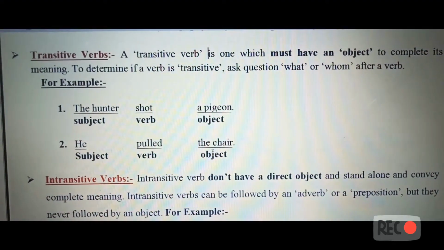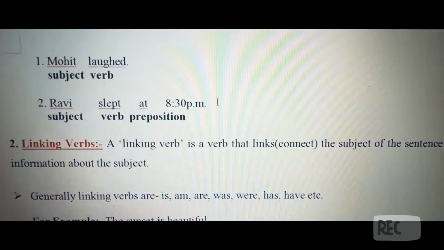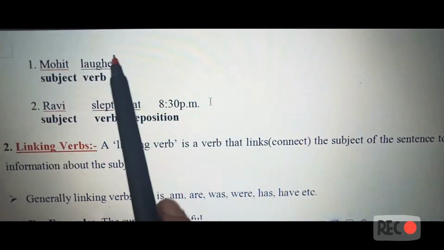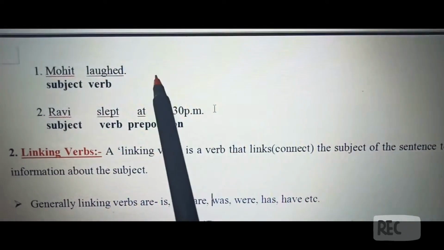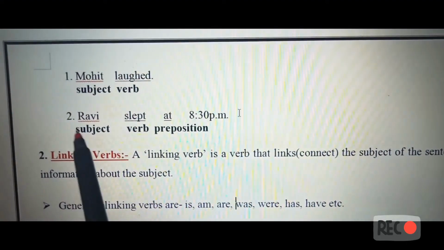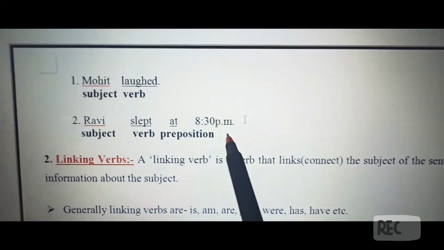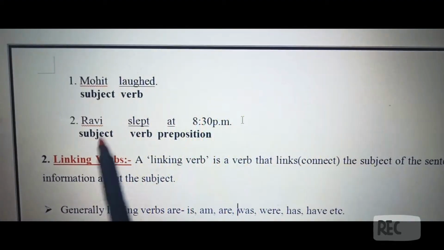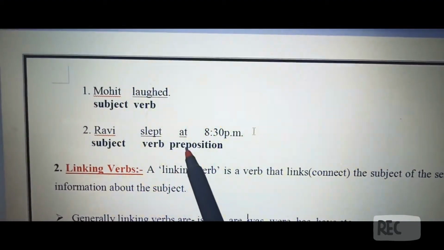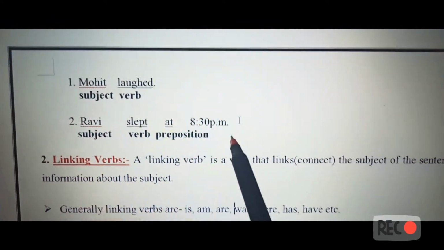Let's have a look at an example of an intransitive verb now. Mohit laughed. Now see here, you can see that Mohit is the subject and laughed is the verb, but there is no object, right? So it is intransitive. In the second example, Ravi slept at 8:30 p.m. So here also you can see that Ravi is the subject, slept is the verb, and at is the preposition. Okay, so there is no object in this sentence also, therefore it is intransitive.